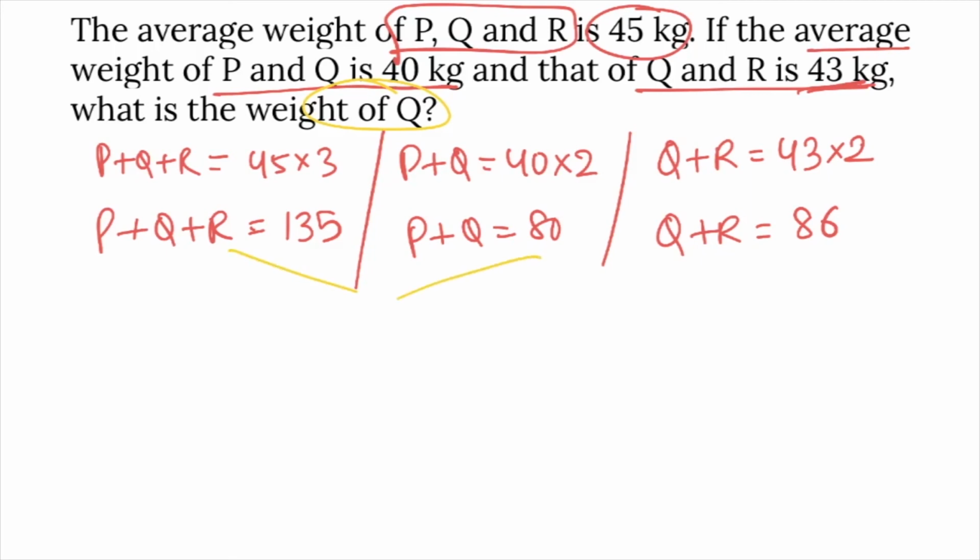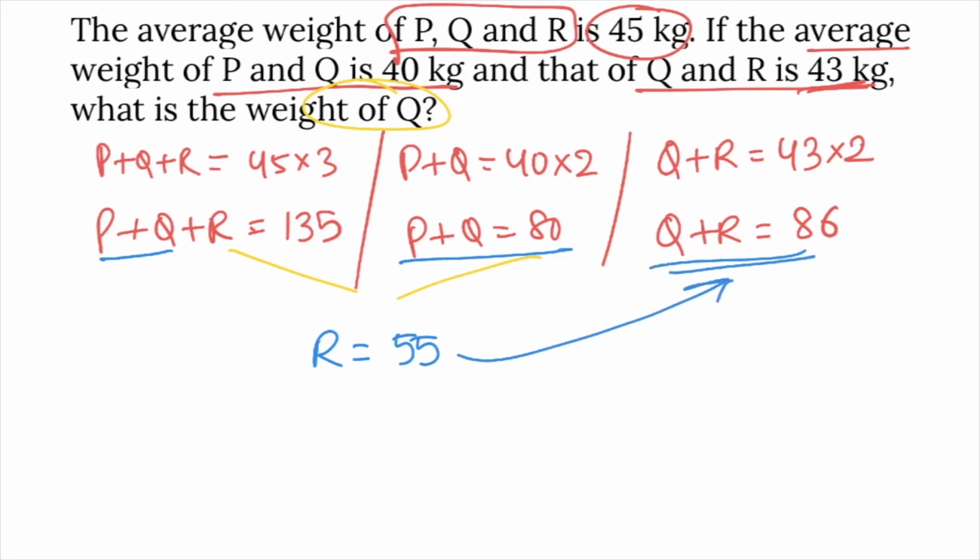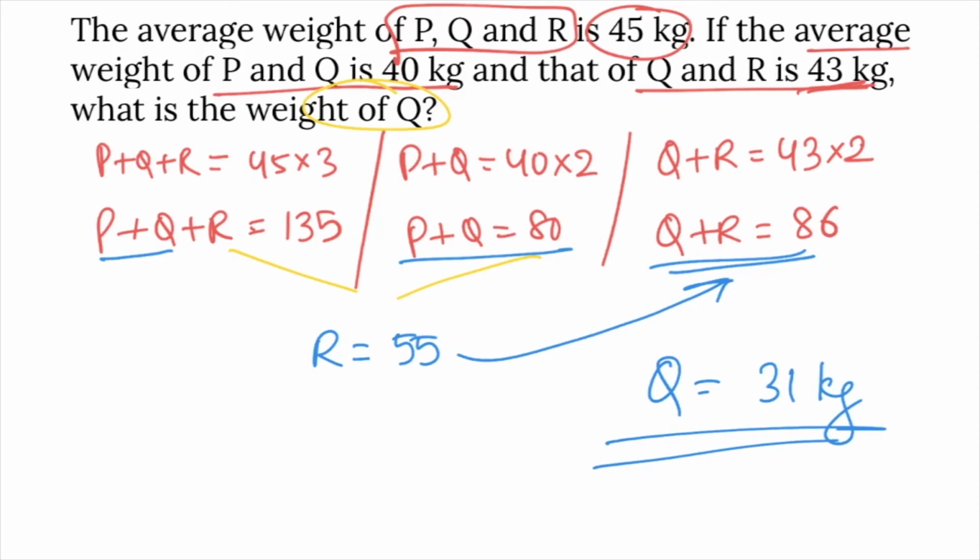How will you find the weight of Q? From these two equations, P plus Q plus R is 135, P plus Q is 80. There is an extra value, how much? 55, that is the weight of R. So extra weight 55 is of weight of R. And Q plus R is 86. Substituting R value 55, Q is 31 kgs. Weight of Q is 31 kgs.